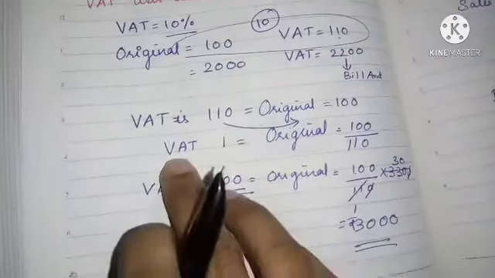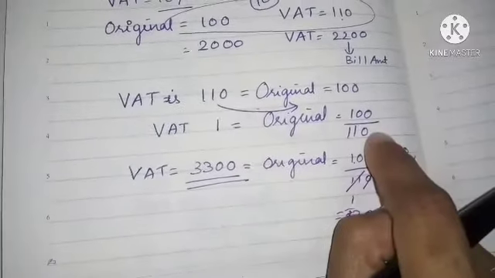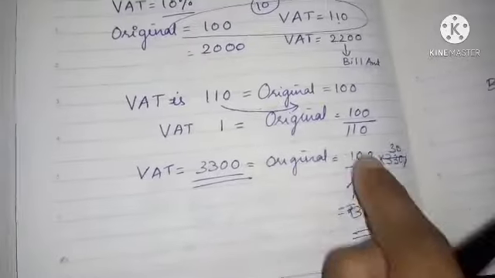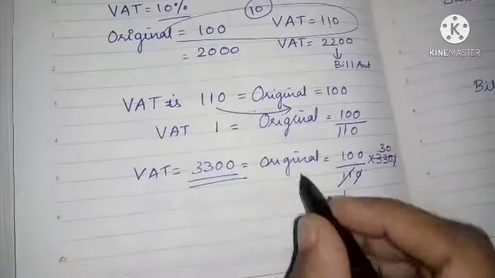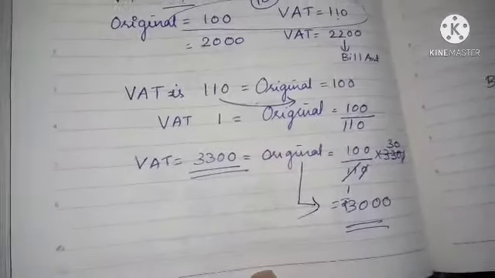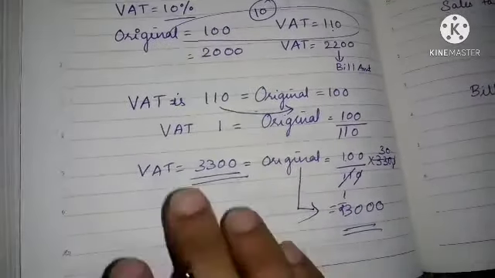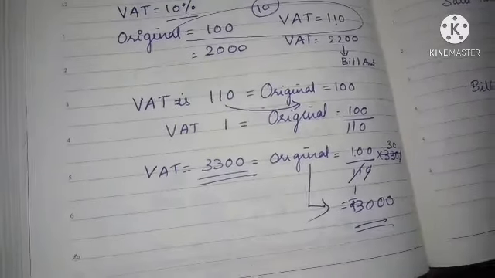If the bill amount is 1 rupee, the original will be 100 by 110. If the bill amount is 3300, it is 100 by 110 into 3300. Cancel it, 3000 rupees. You got the original amount of the air cooler, which is 3000 rupees. Understood? After adding the VAT, the amount is 3300.